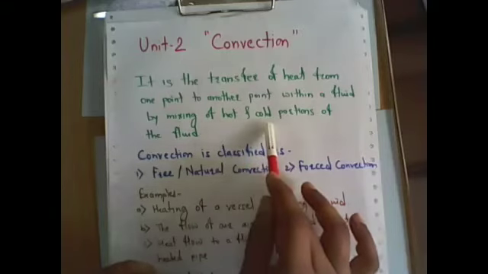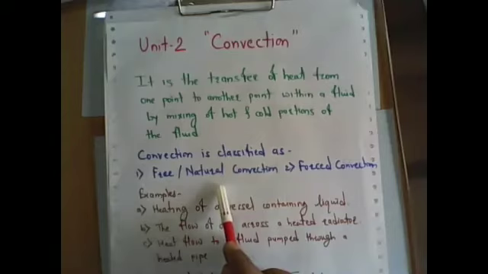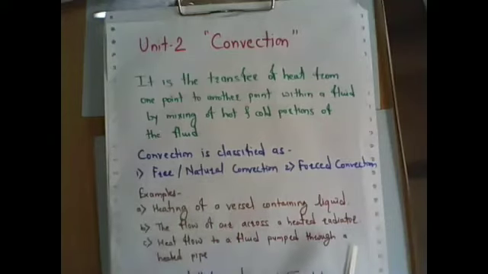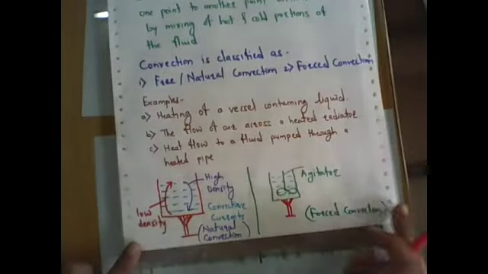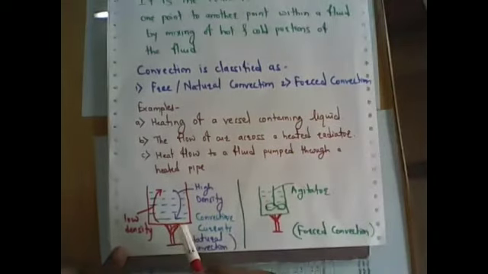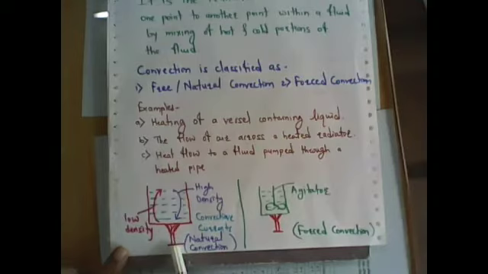Now, if this transfer occurs naturally, it is called free or natural convection, right? How does it occur naturally? The phenomenon depends on the density difference. If you take a simple laboratory or domestic example, you put a liquid in a beaker or a vessel and give heat through various media.